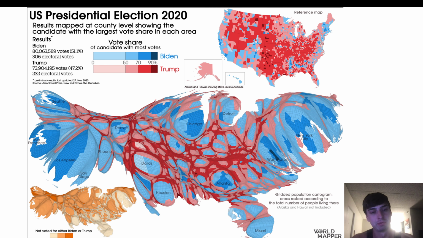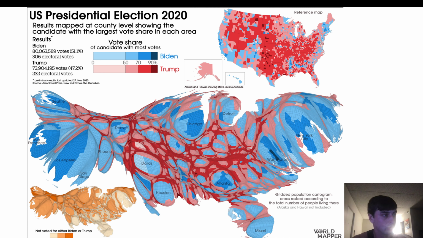All right, and this map also comes from World Mapper, and this is the US 2020 presidential election. So the elections were between Biden and Trump, or Republican and Democrat Party. And the blue here is the Democratic votes, and you can see that all of the blue votes basically were stemming out of really large metropolitan cities like Los Angeles, Chicago, Detroit, New York, Miami, Houston. And all of the red votes you see here, the Republican or Trump, came from the Bible Belt area or the Midwest or the northwestern regions of the US.